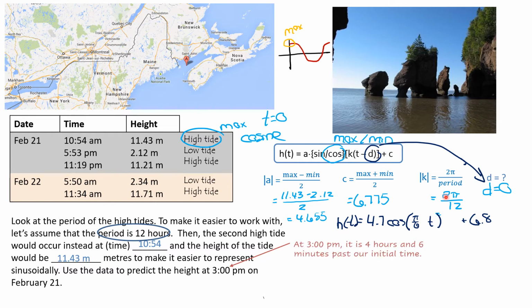So for 3 p.m., I'm not going to sub in a 3 into my equation. At 3 p.m., it's 4 hours and 6 minutes past our initial time. Our initial time was at 10:54, so that's t equals 0. So at 3 p.m., that's 4 hours and 6 minutes after this time. So that means t equals 4 and 6 over 60, not 4.6, because time isn't one of our metric values.